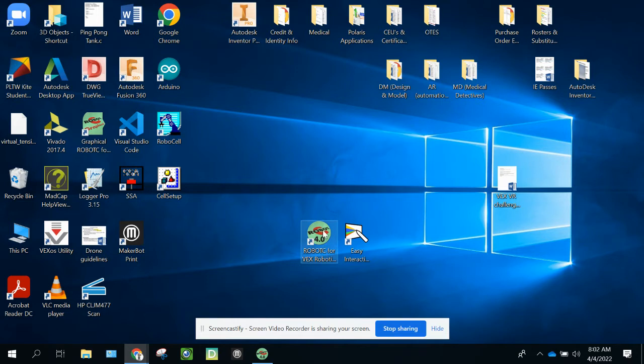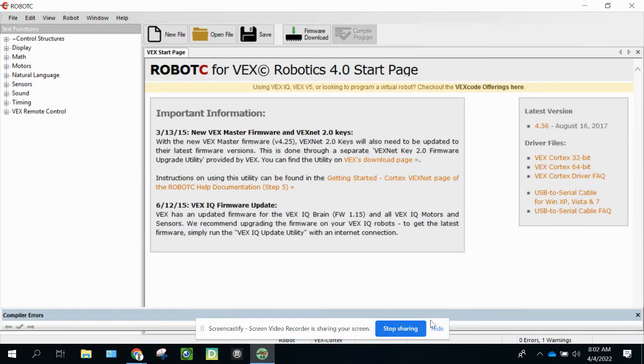So the first thing you want to do is locate Robot C. Please do not open Graphical Robot C. That's a drag and drop. You actually want to open up Robot C. The graphical one actually says graphical in the name. We're not using that one. We're actually using Robot C for VEX Robotics. When you open that, you're going to want to start a new file.